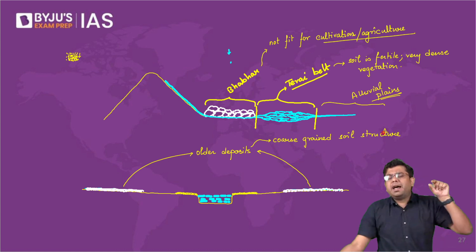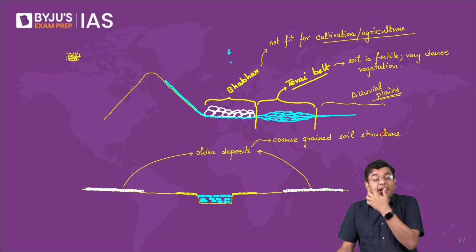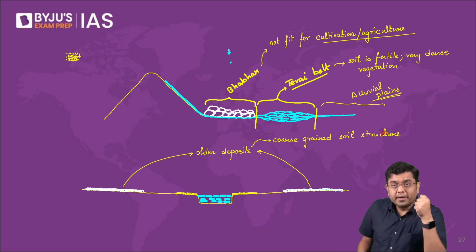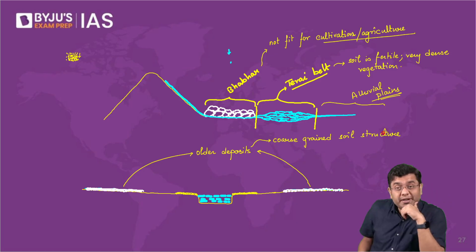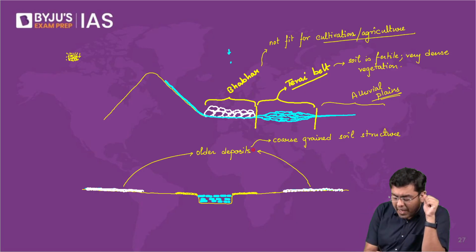So when the soil has got larger grain size, it won't have the ability to trap air and water in between. Excess amount of water will immediately be drained out. So coarse grained soil is never considered to be fertile. So in older deposits, you will find these older deposits, they are referred to as bhangar.